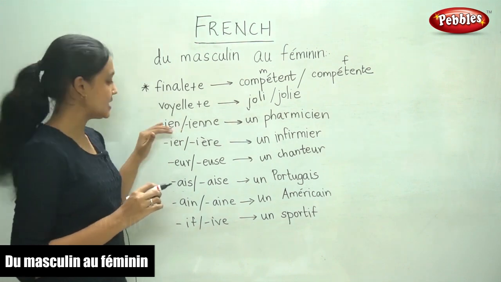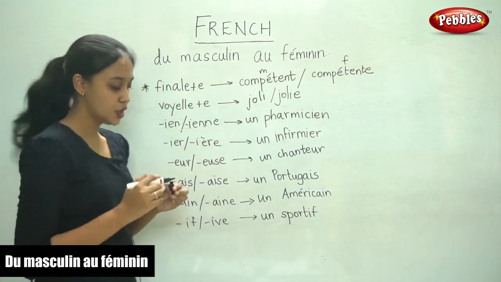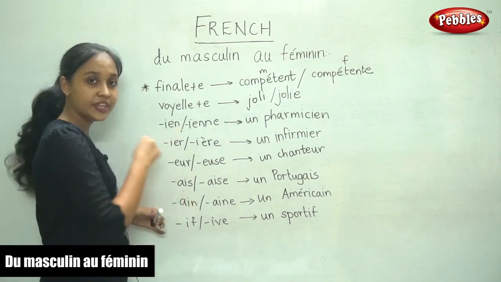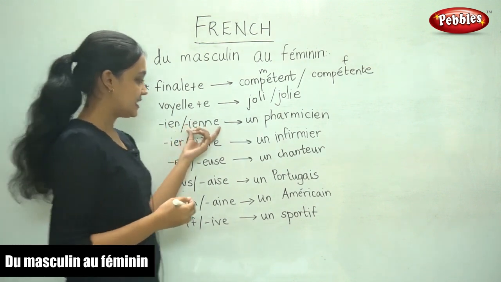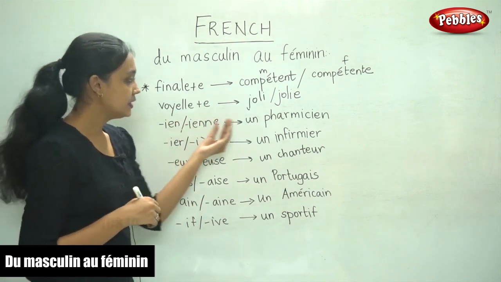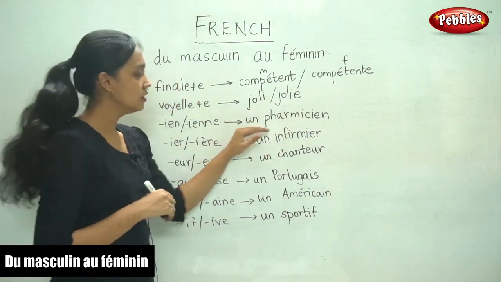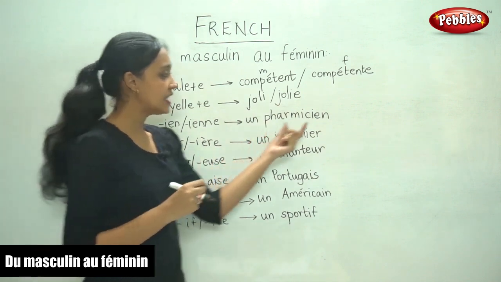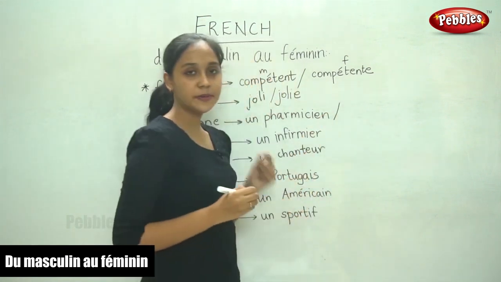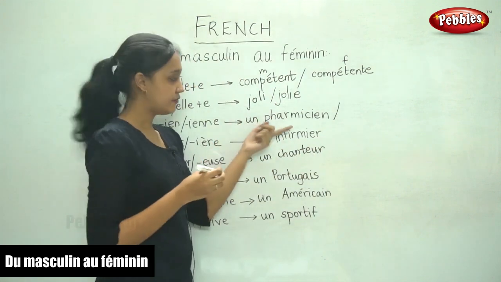So the next one is IEN, IENNE. So the words that end in IEN in the masculine form, in the feminine form, it takes IENNE as the ending. For example, the word information. Information. So if you see, the ending is IEN. So the feminine form would take, so now it is information.